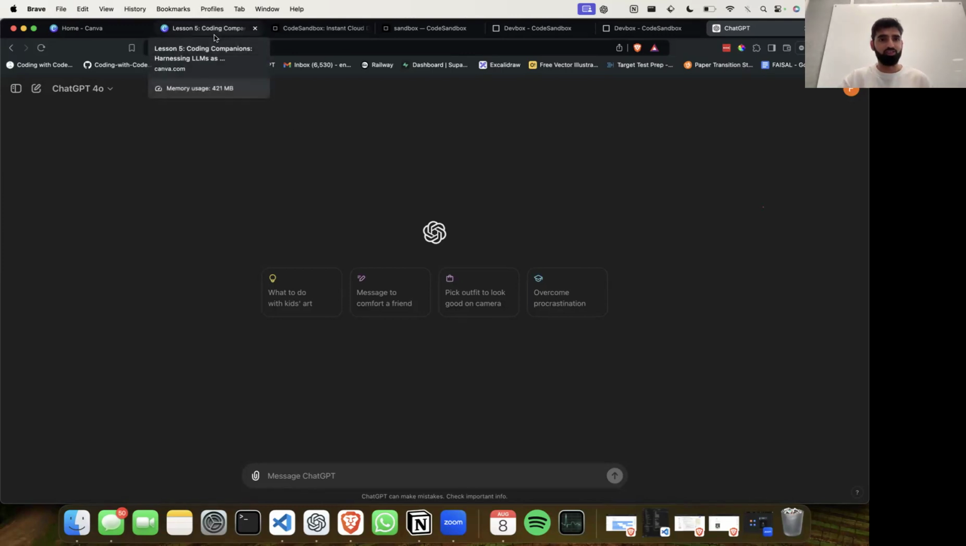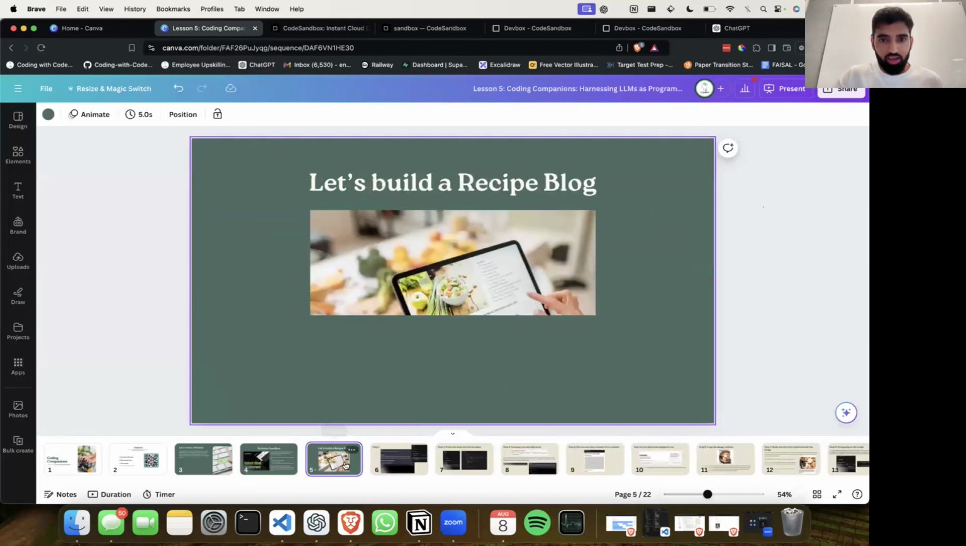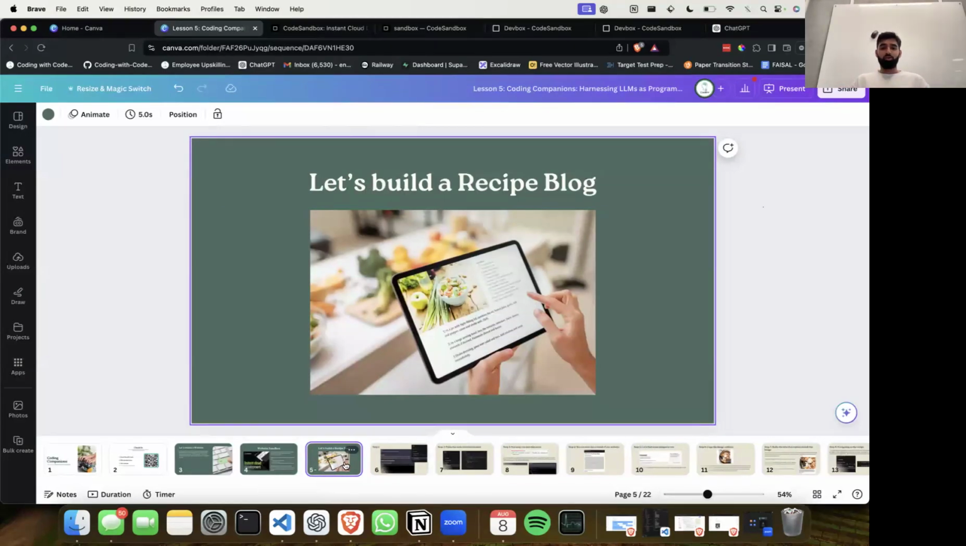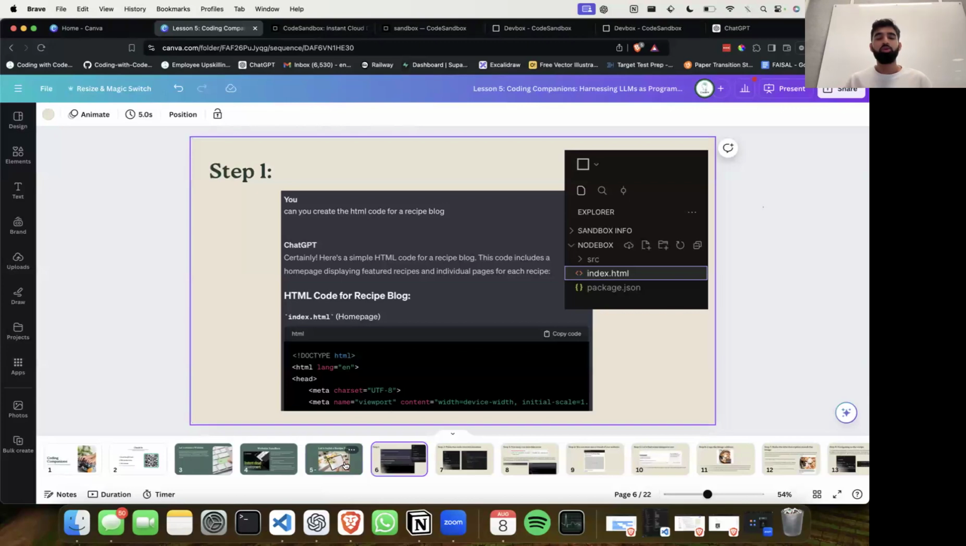All right then, perfect, cool. So today we're actually going to be building a recipe blog. Now, to be honest, we could actually go ahead and code this out. This isn't going to be that complicated, but it's something that we want to use as an example for us to generate. So keeping things really simple here.